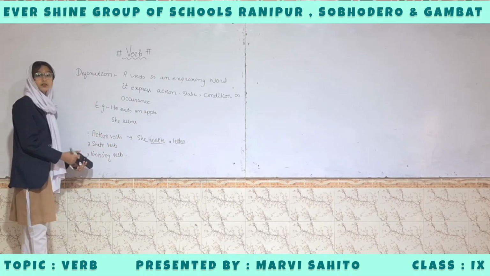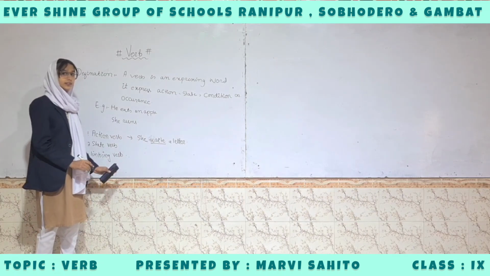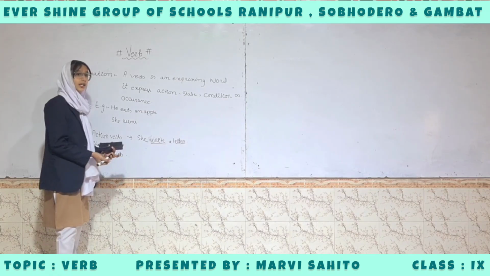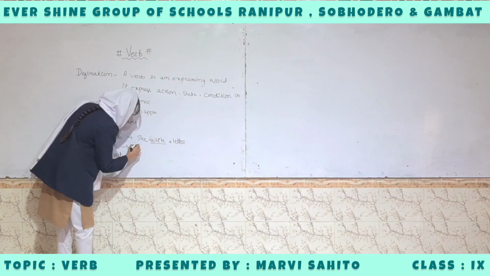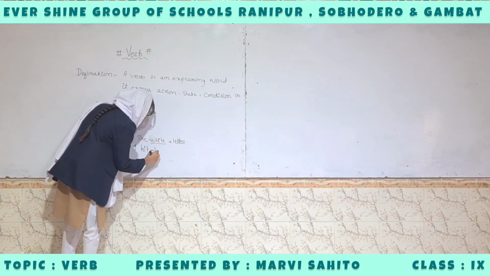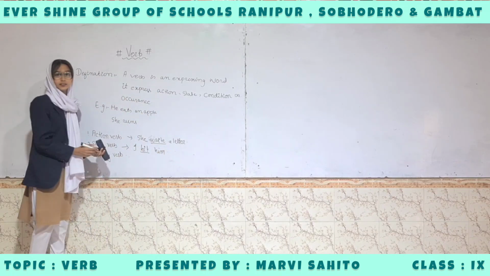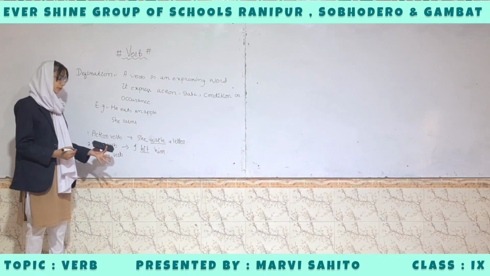State verb. The state verb is a verb that represents the state of an object. It is also called static verb. The action verb is also called dynamic verb. The example of a state verb is: I hate him. Here, hate is a state verb that represents that I hate someone.